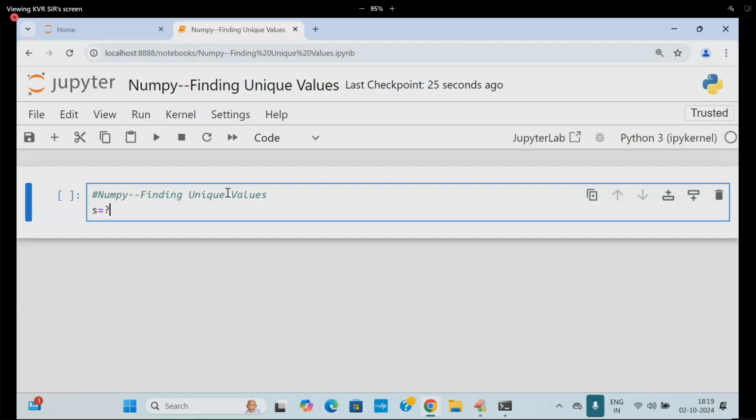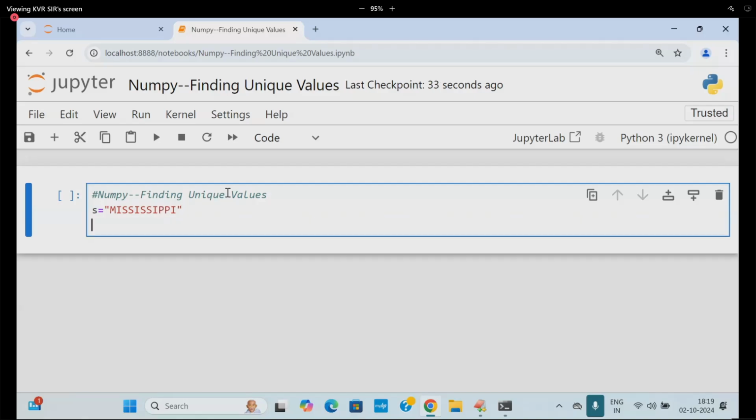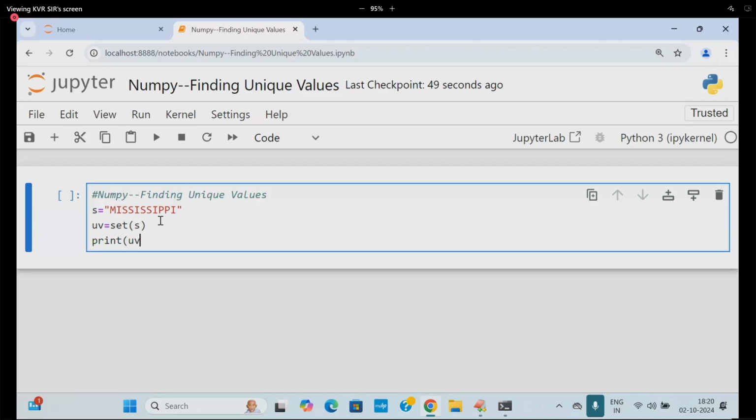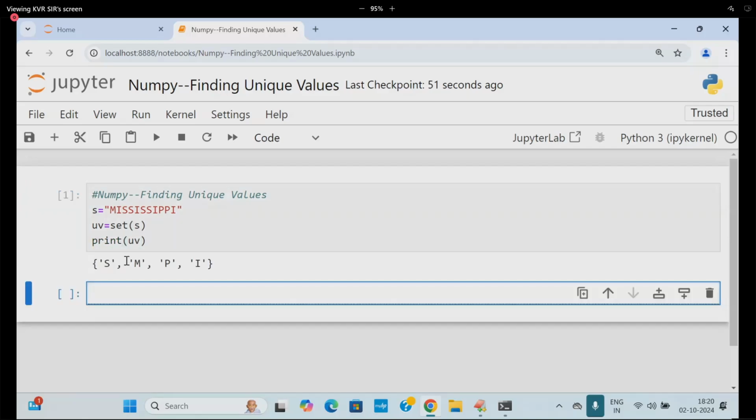S is equal to, for example, a very regularly asked question at Python level, Mississippi. I want to find the unique values. Simply I will convert this S value into set type. So unique values is equal to set of S. Print of UV. So you are getting the values like this. Are you able to follow? This is one way, by using sets. Another way is with code.